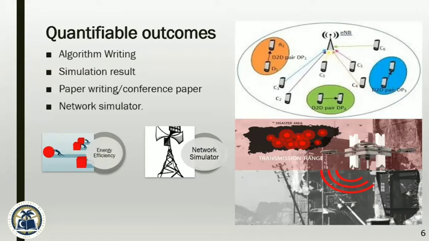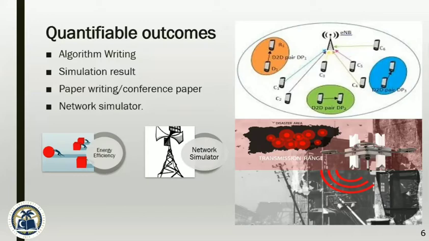Now what are the performance metrics? Interference management and outage probability. And in the end, we will showcase that in our resource allocation scheme, these performance metrics will tell us how it is better than the centralized one. We will try to write a heuristic algorithm that has no mathematical proof but has better performance metrics. And then we will compare our simulation results to show how our algorithm is better.